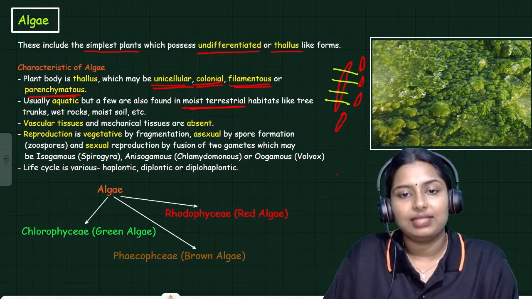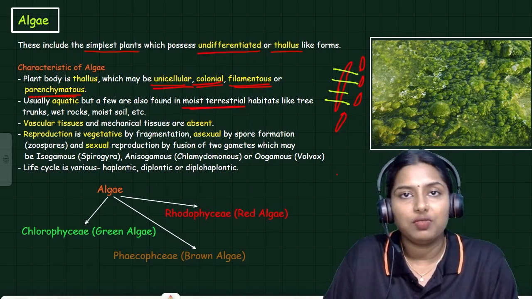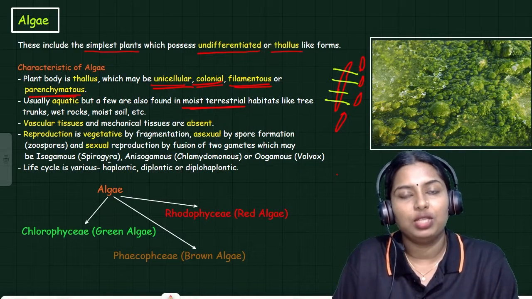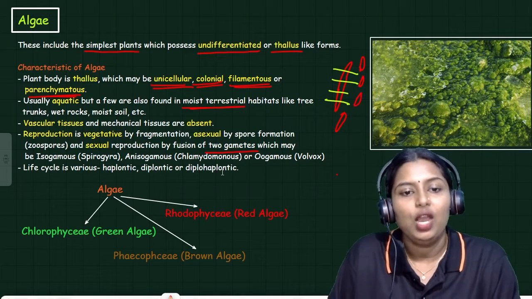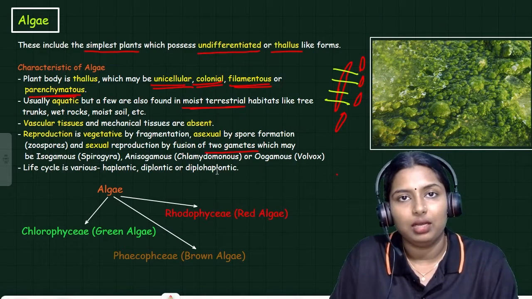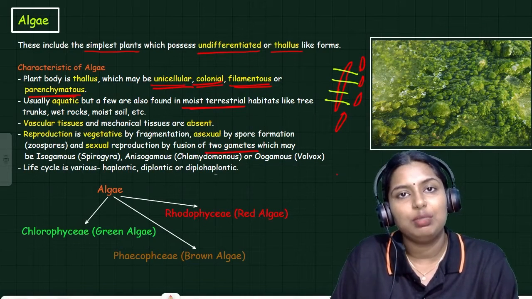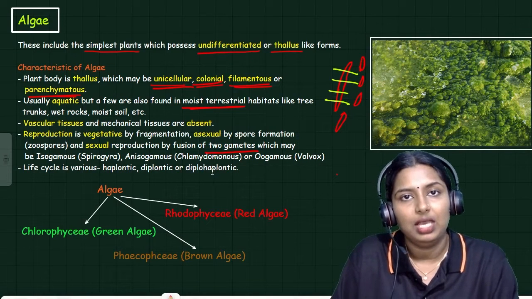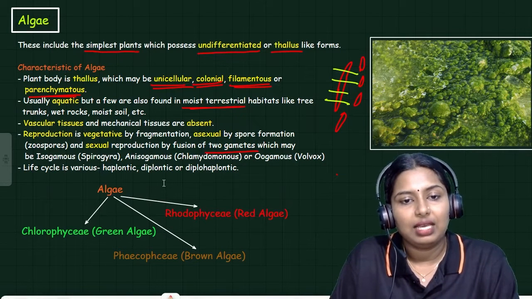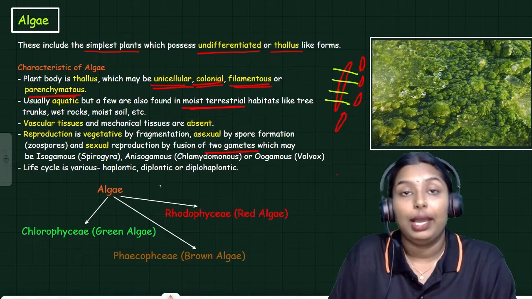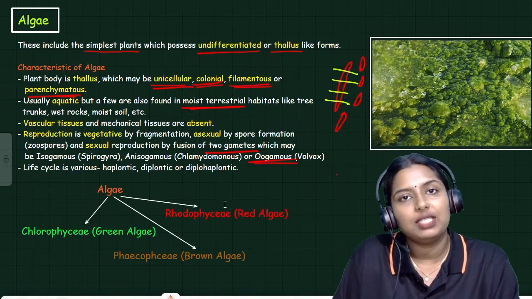When it comes to asexual reproduction, spores will form, the motile zoospores. In the case of sexual reproduction, the fusion of gametes will occur, the fusion of two gametes, the male and female gamete. Sometimes the gametes are similar. When gametes are similar, that can be termed isogamous. The gametes of algae are mainly isogamous, and anisogamous gametes are there. Other than that, oogamous gametes are there.